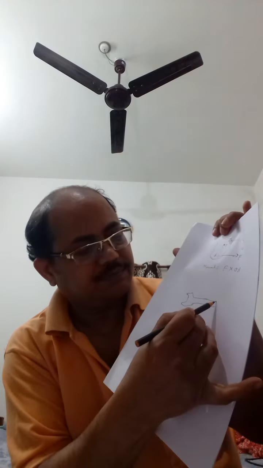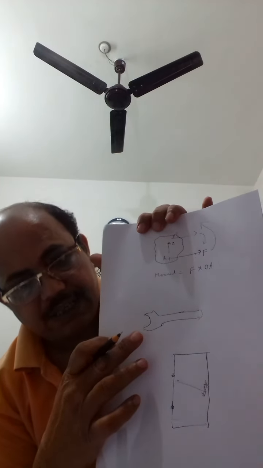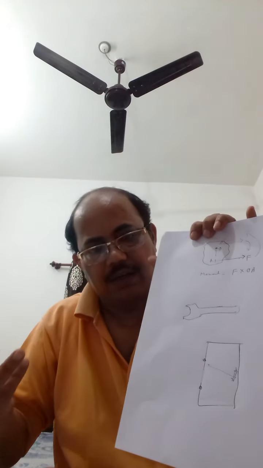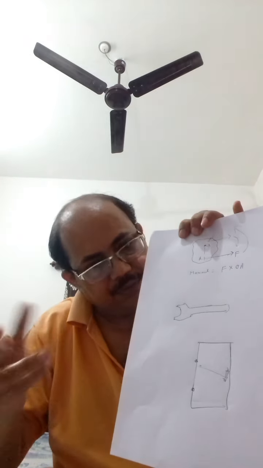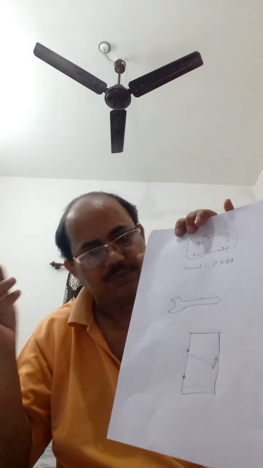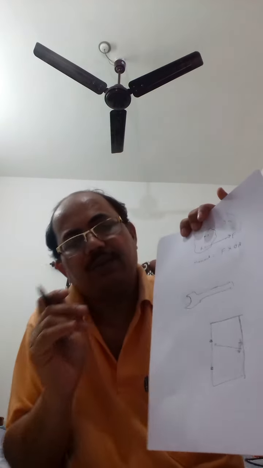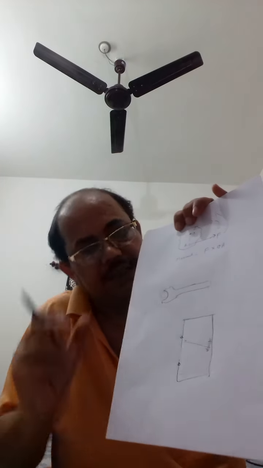Similarly, you people may have seen this instrument. This is called a wrench or spanner. It is used to unwind or to tighten a nut or a bolt. By this wrench we can easily loosen or tighten a nut or a bolt.